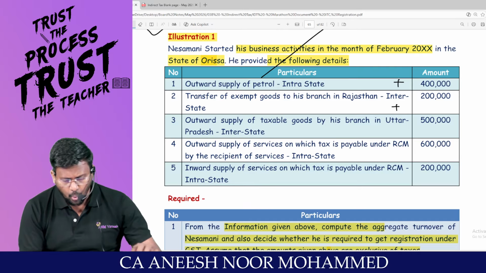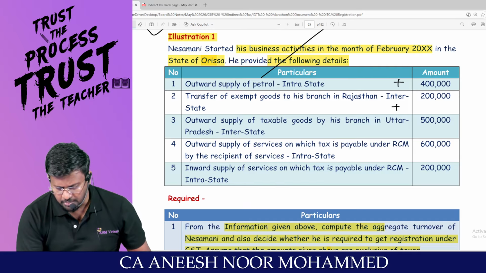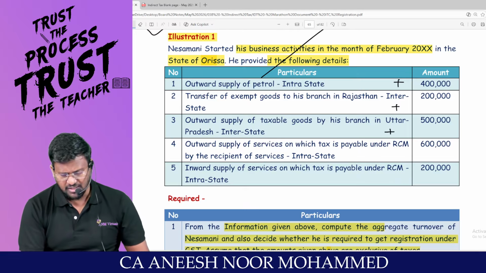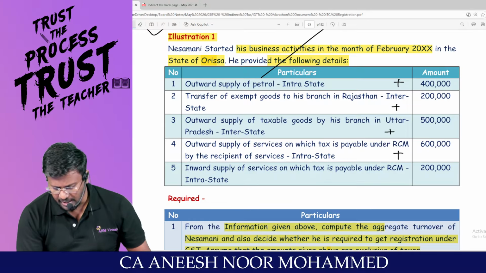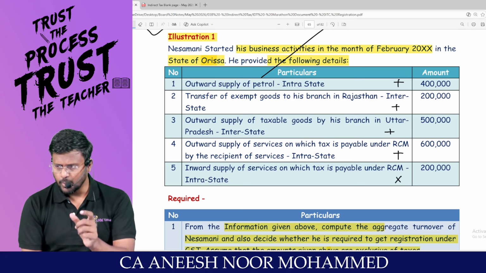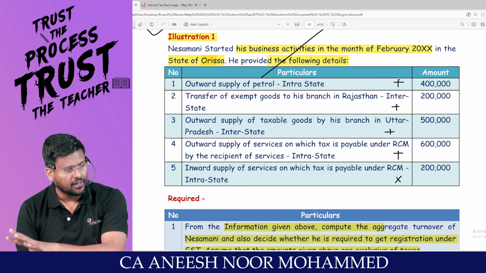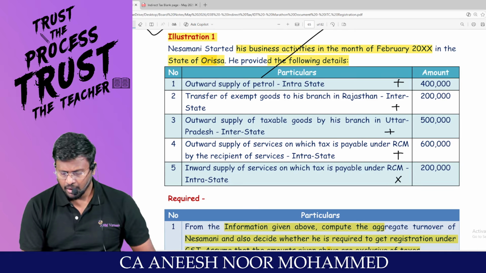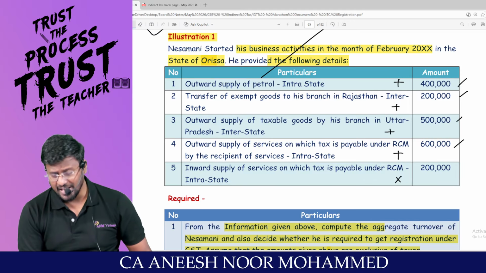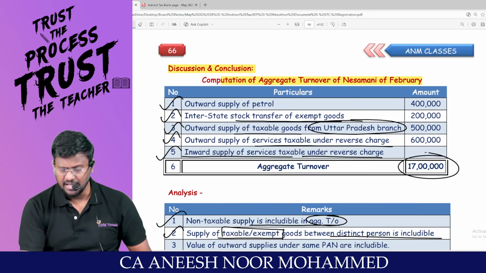Yes, sir. Outward supply of taxable goods by his branch in Uttar Pradesh? Yes, sir. Outward supply of service on which tax is payable under RCM? Inward supply we will not include because it will be included in the turnover of the supplier, not the turnover of the recipient. That means 4 lakh plus 2 lakh, 6 lakhs. 6 lakhs plus 5 lakh, 11 lakhs plus 6 lakh, only 17 lakhs is the aggregate turnover.